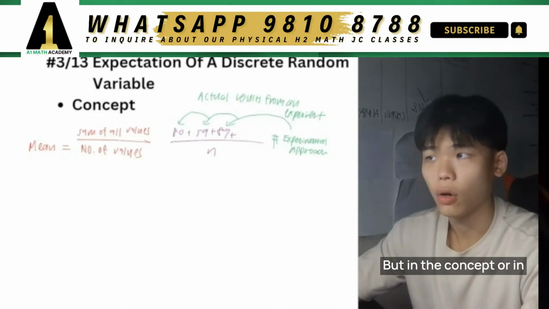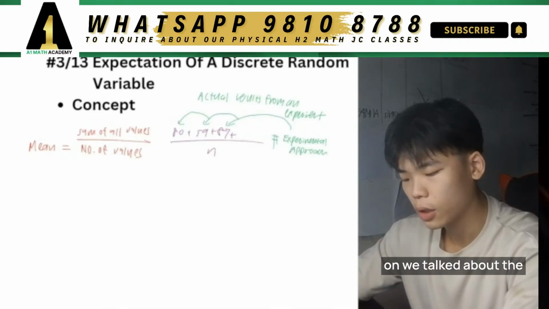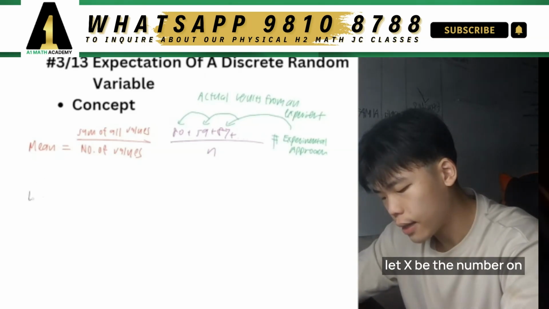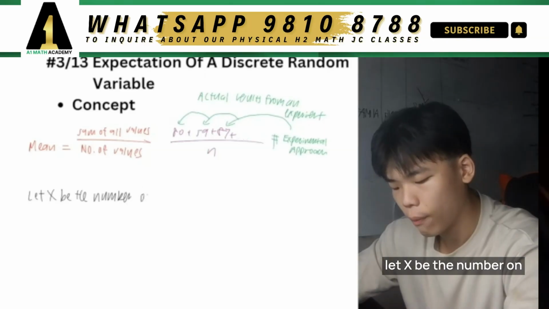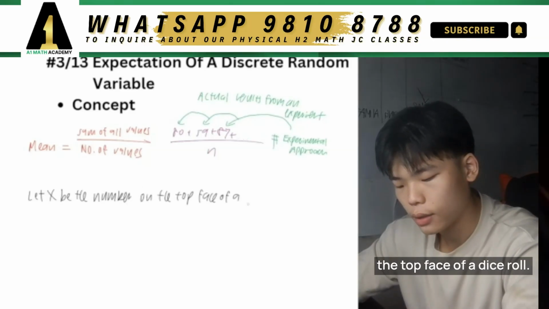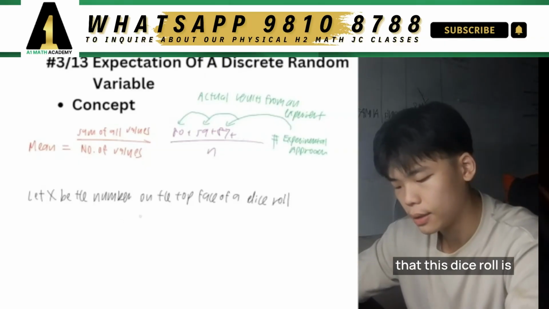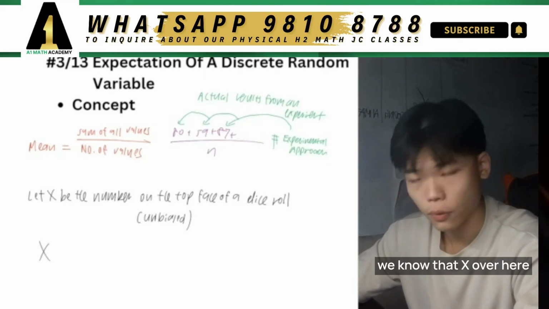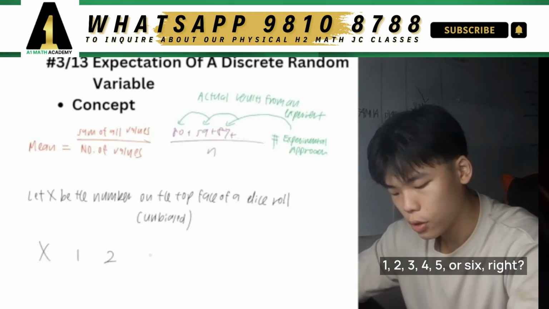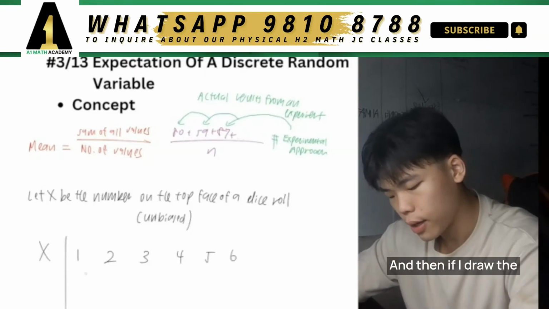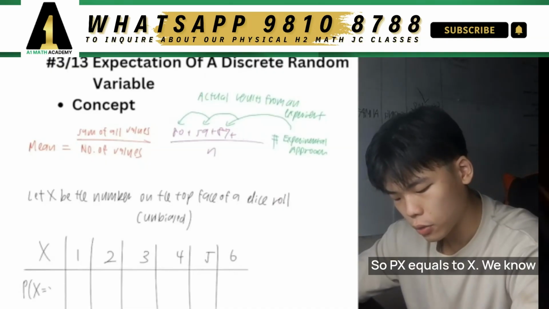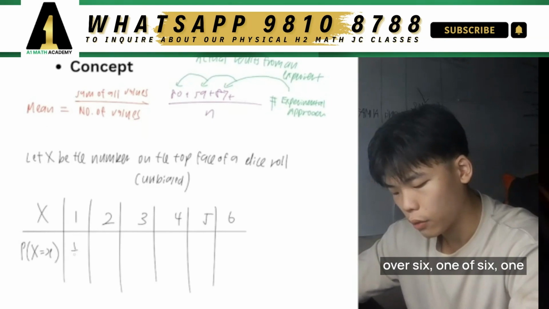But in the context of discrete random variables, earlier on we talked about the concept of a probability distribution table, right? For example, let's say I let X be the number on the top face of a dice roll, right? And we are assuming that this dice roll is unbiased. So when we draw the table, we know that X over here can take on the values of 1, 2, 3, 4, 5, or 6, right? And then if I draw the table down like that, we calculate the individual probabilities. So P(X = x), right? We know that this probability is 1 over 6, 1 over 6, 1 over 6, 1 over 6, 1 over 6, and 1 over 6.